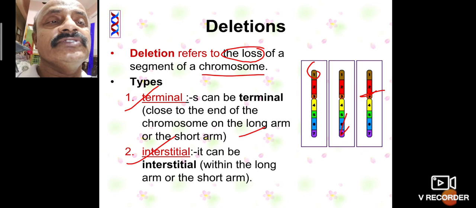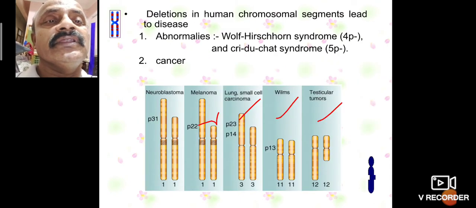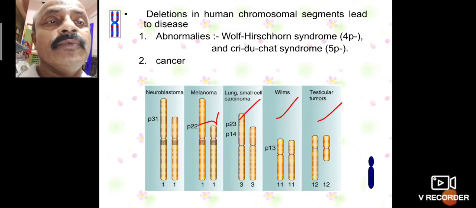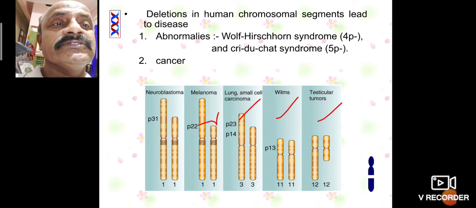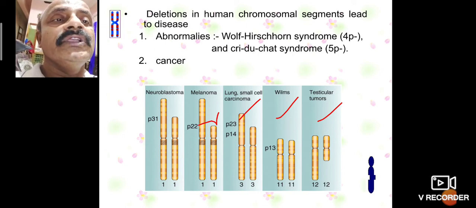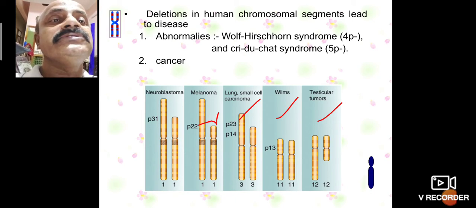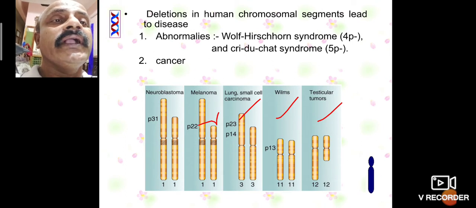So this is also the deletion process. Deletion is a loss of segments, terminal or intercalary. This one is an abnormality related to cancer disease. These abnormalities include Wolf-Hirschhorn syndrome, and Cri-du-Chat syndrome, 5P.